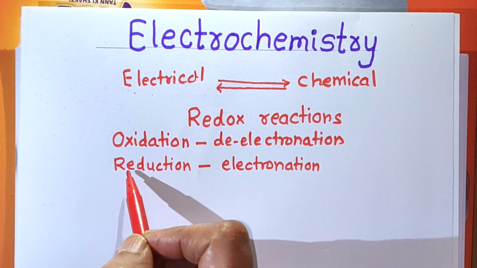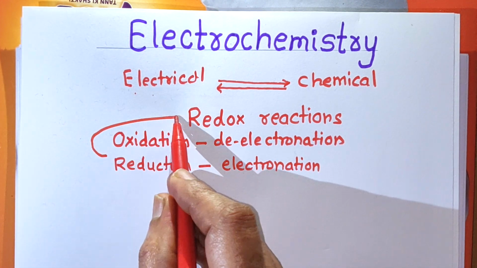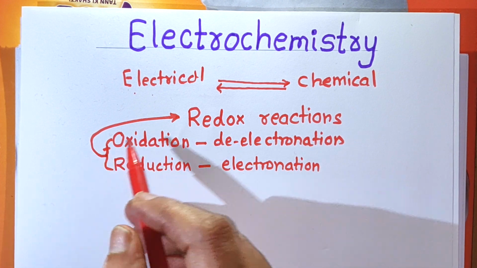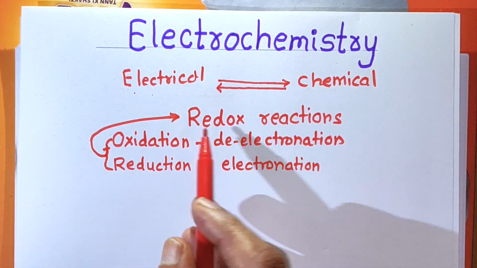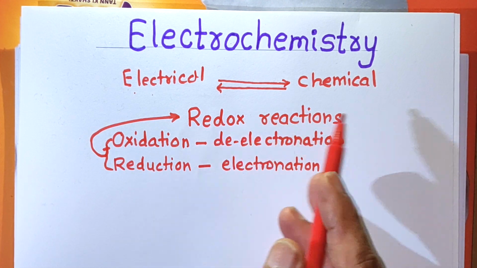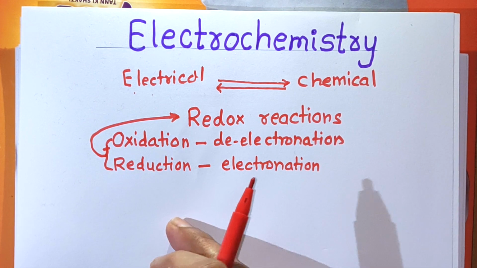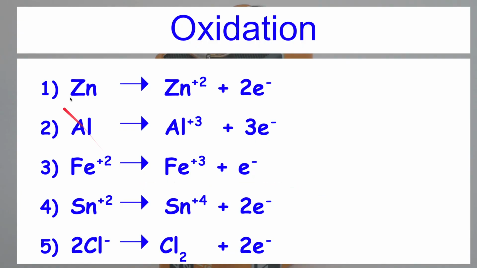These reactions take place at the same time, and that reaction in which oxidation and reduction take place simultaneously is called as redox reaction. We have studied this in 11th standard in detail. Now we shall consider some examples and study these reactions in detail.